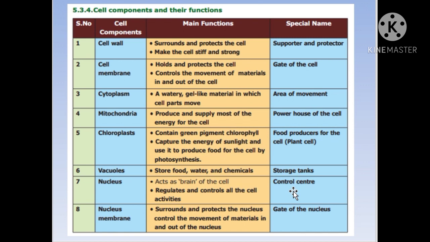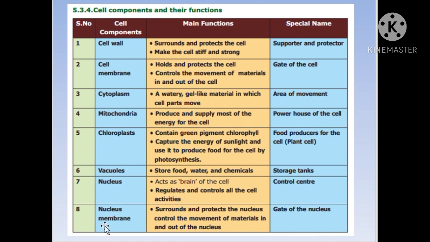Accordingly, all the organs of our body are able to perform their function. In the same way, the nucleus acts as the brain of the cell because it regulates and controls all the activities of the cell. Because it is only in the nucleus you can see the genetic material, the DNA, deoxyribonucleic acid, and RNA, ribonucleic acid, is usually present here, and that is an important component, a nucleus which controls all the activities and which is aptly called the brain of the cell.